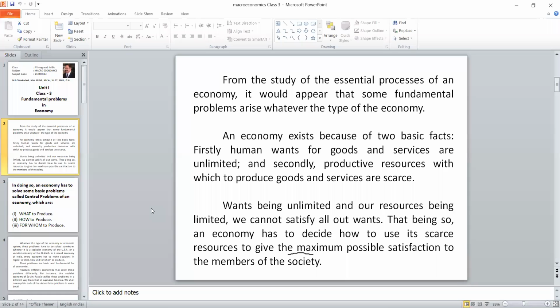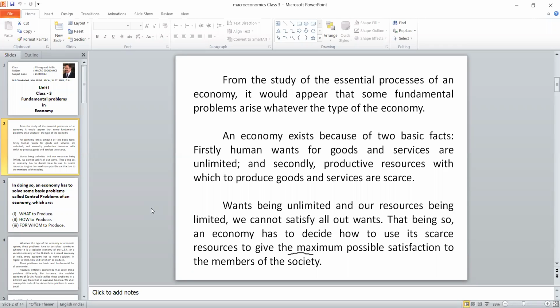So wants being unlimited and our resources being limited, you cannot satisfy all the wants. I hope you understand. That's why it is to be decided what type of goods are to be produced, which one gets the priority, which will give more satisfaction than others. So who has to decide? The economy has to decide. The economy, in the sense, the society. Society means the aggregation of individuals. Each individual can decide his own consumption pattern. So the major criteria are scarcity and efficiency. We need more, but availability is very less.